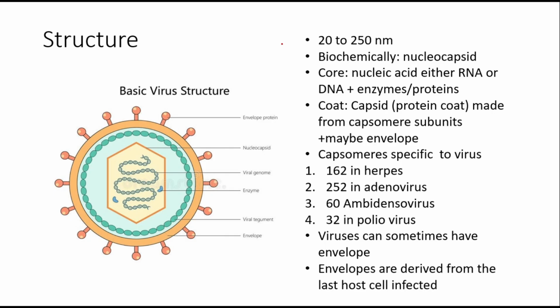तो मैंने ऑलरेडी काफ़ी बात कर लिया, but basically we have the capsid, we have the nucleic acid in the core, and we have core proteins which are your enzymes, ठीक है, in the core as well. और कोटिंग में आपके पास कैप्सिड आ जाता है और आपके पास एनवेलप आ जाता है which is only in a few viruses, not all, ठीक है। और एनवेलप का जो आपको पता होना चाहिए, envelope is the thing that makes a virus short lived, because these envelopes are very sensitive to chemical changes, pH changes, temperature changes. तो उसकी वजह से the viruses that are enveloped are very very short lived, ठीक है। And these envelopes are derived from host.